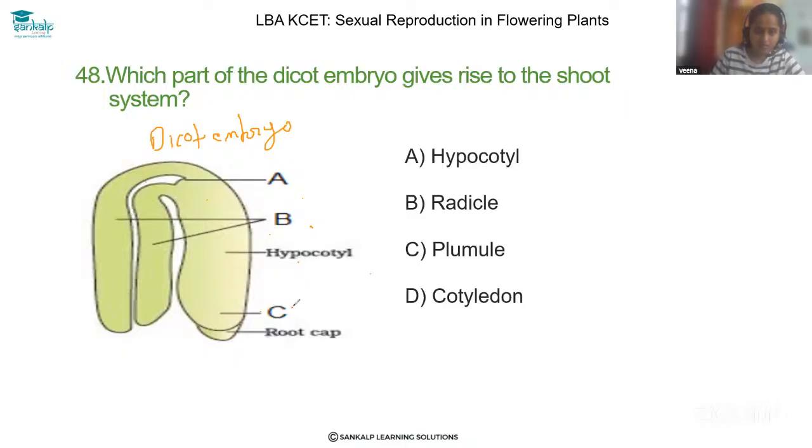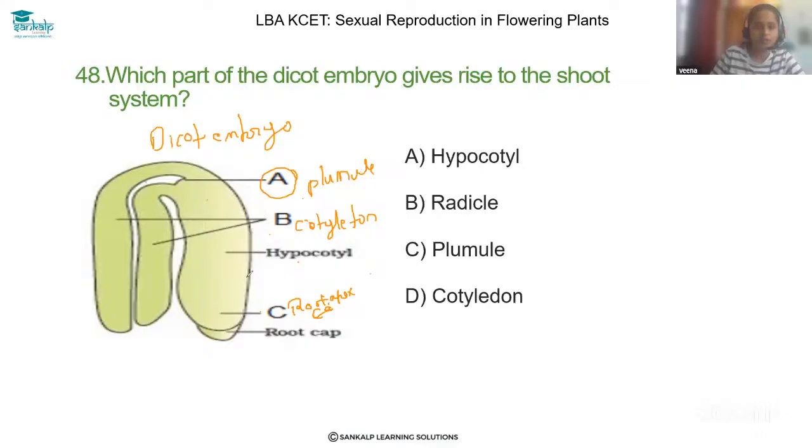This is the root apex, and these two are cotyledons, and here the labeled A part is plumule.